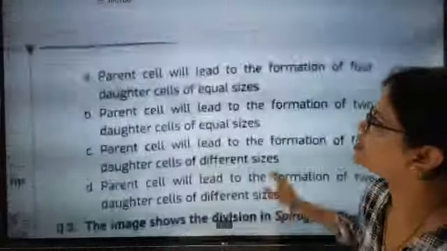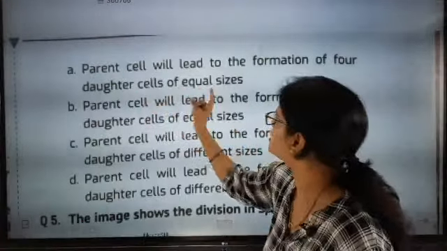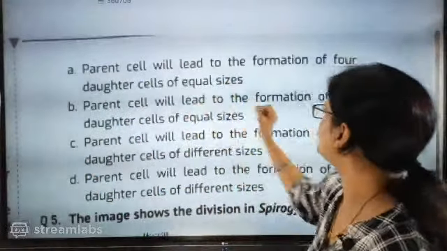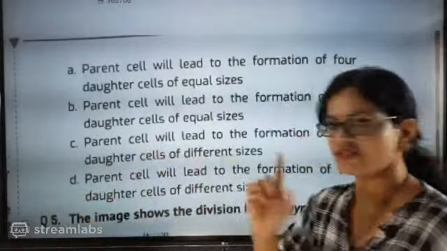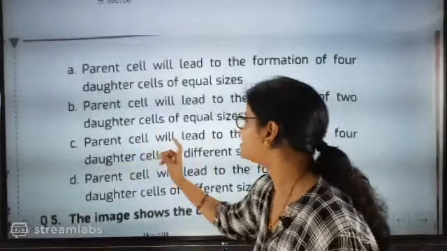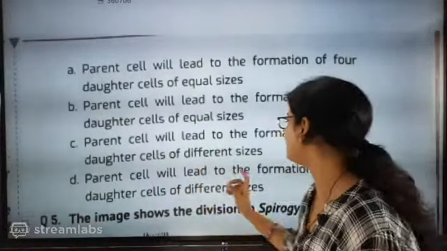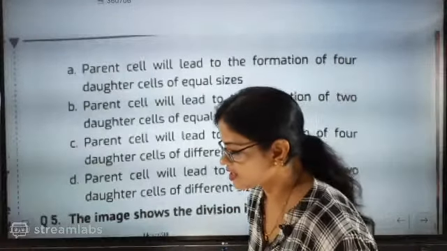So now the question is: parent cell will lead to formation of 4 daughter cells of equal sizes. This is the first part. Parent cell will lead to formation of 2 daughter cells of equal sizes. Where is the case of equal size? Did I talk to you about equal size? Parent cell will lead to formation of 4 daughter cells of different size. What will be the correct answer?